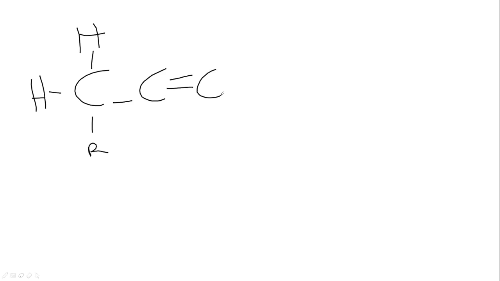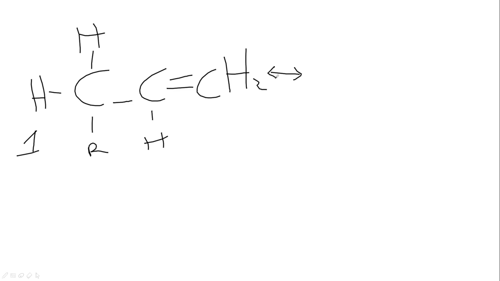So I have something like this: C, H, H, and R, single bonded with C, double bonded with CH2. Let me include my H here. Now I said it's going to have three canonical forms. Let's call this canonical form 1, and let's get canonical form 2.